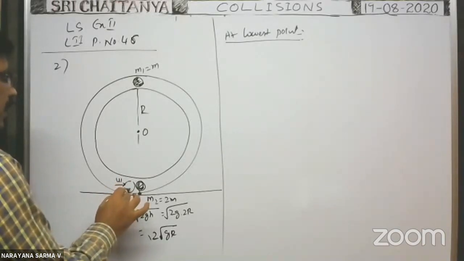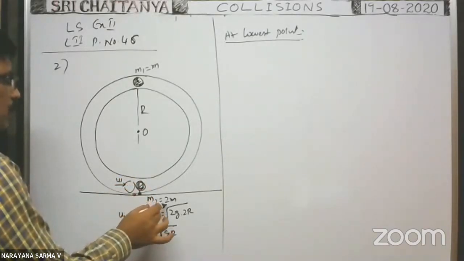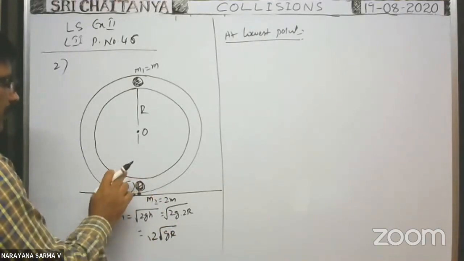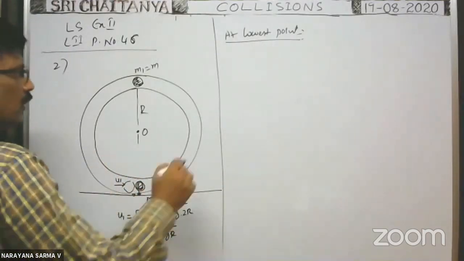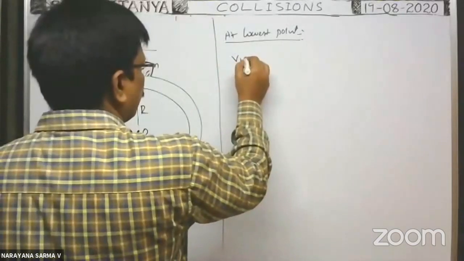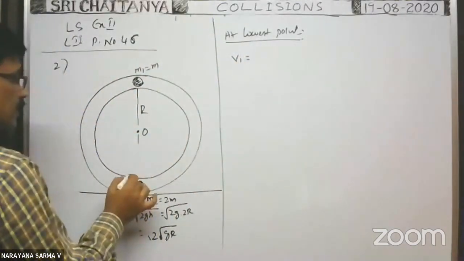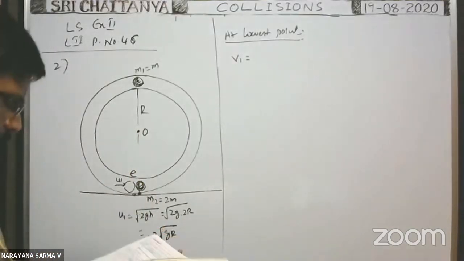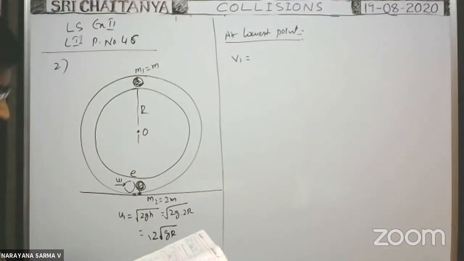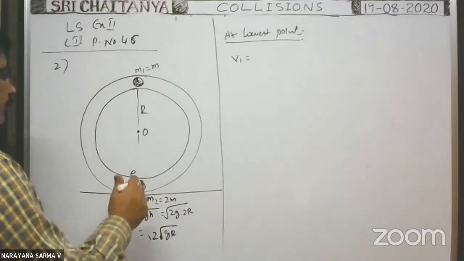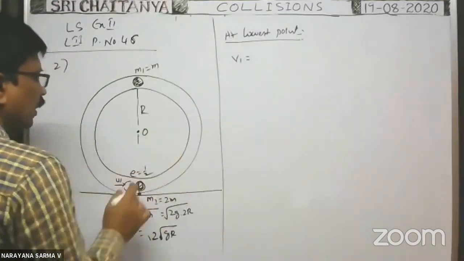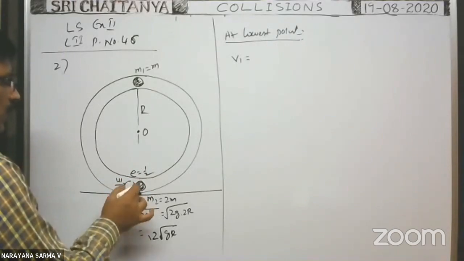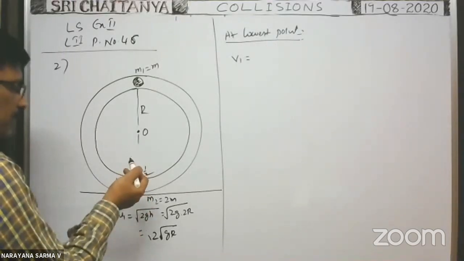whenever the first sphere makes collision with the second sphere of mass 2m with a velocity u1, then after collision, what about the velocities of the two spheres? The type of collision is semi-elastic because the coefficient of restitution is given, 1/2. So after semi-elastic collision takes place between the two spheres, what is the velocity of the first body? What is the velocity of the second body?